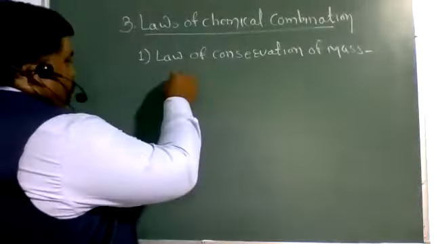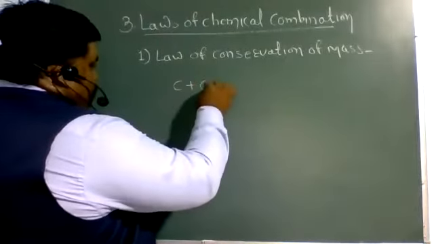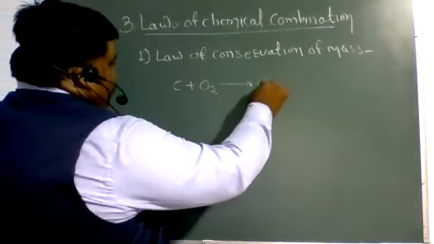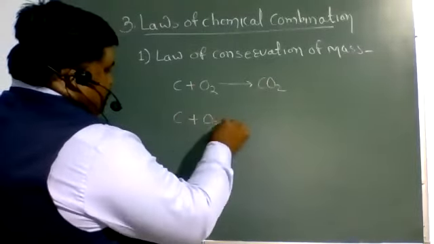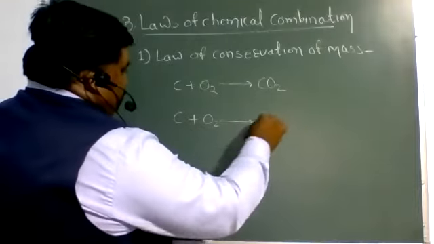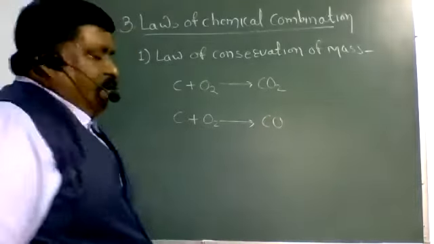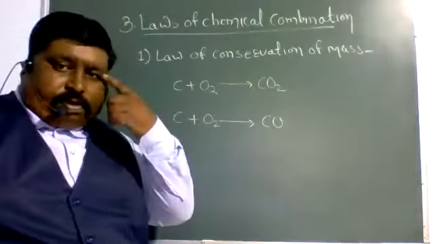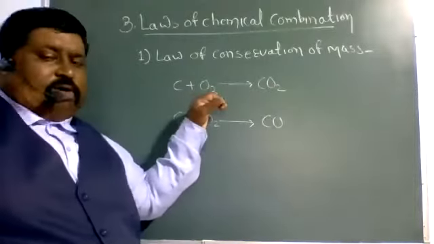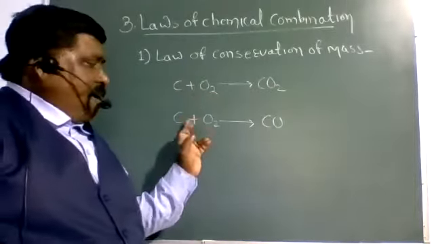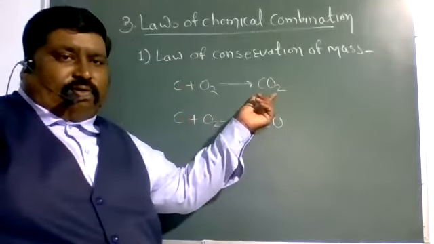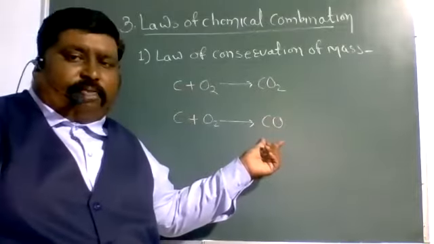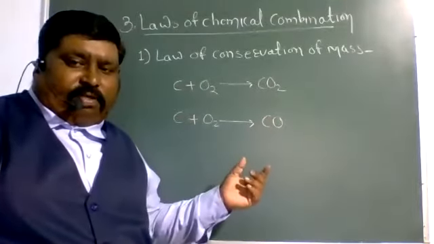For example, when carbon reacts with oxygen, it gives carbon dioxide. Second example, the same reaction: when carbon reacts with oxygen, it gives carbon monoxide. In both reactions, carbon and oxygen are reactants, but the products are different. Here CO2 is formed, and here carbon monoxide is formed.